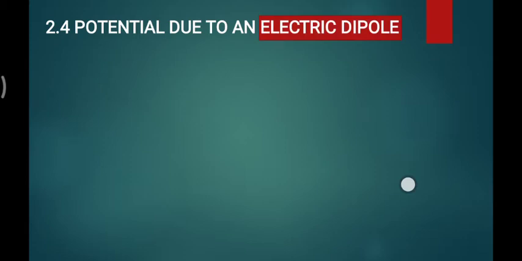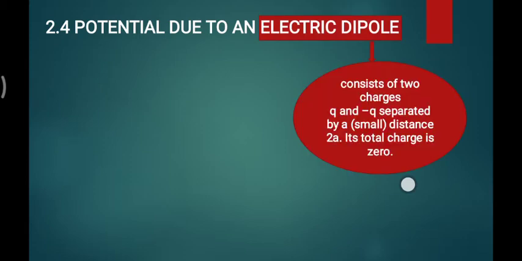First of all, what is an electric dipole? An electric dipole consists of two charges, positive q and negative q, separated by a small distance, generally named 2a, and the total charge of the system is zero.